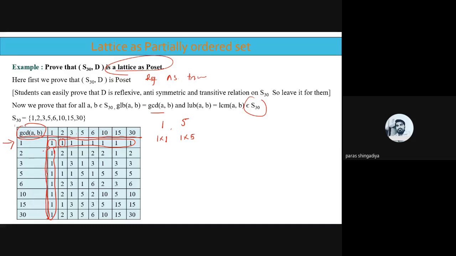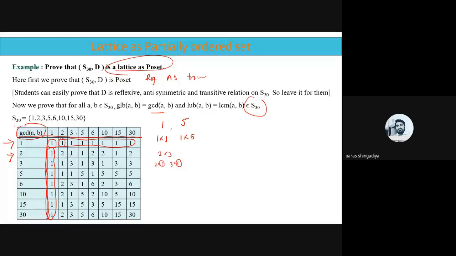Because it is 2 with 1, 2 with 2, 2 with 3, 5 with 1, 6, 10 and 15 with 1, that will also be the same. Now 2 with the remaining all. Second value 2. 2 with 1 is already derived. 2 with 2, GCD of 2 and 2 is 2. What is the GCD of 2 and 3? Common divisor: 2 into 1, 3 into 1. So the common divisor is 1, so the answer is 1. 2 with 5 is also 1. 2 with 6, 2 is the common factor, so the answer is 2. 2 with 10, answer is 2. 2 with 15, there is nothing common except 1, so the answer is 1. And 2 with 30, 2 is common there, so the answer is 2.